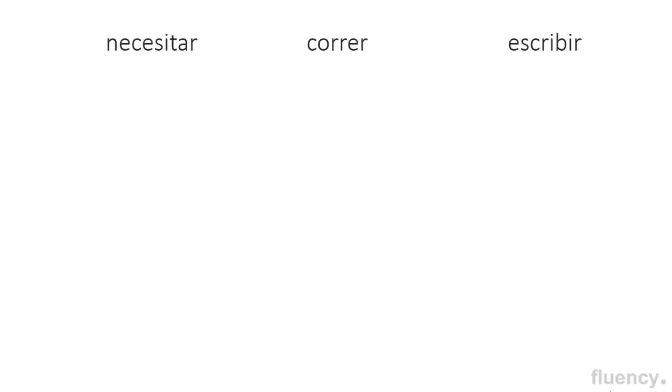So if we look at our three types of verbs, our AR, ER, IR verb, and we have three examples, necesitar, correr, escribir. We've already conjugated for yo. Necesito. For correr, yo corro. And for escribir, escribo. Now we can conjugate for tú. Necesitar conjugated for tú. Necesitas, you need, necesitas.